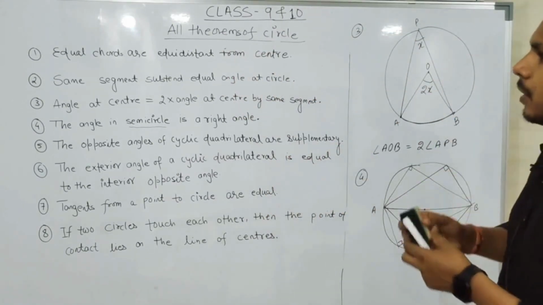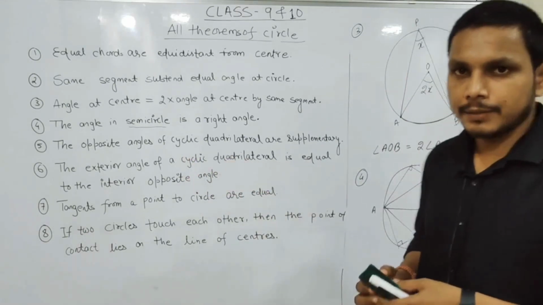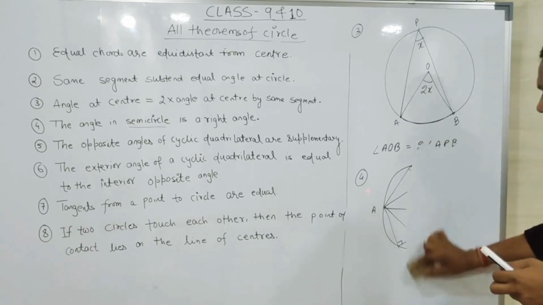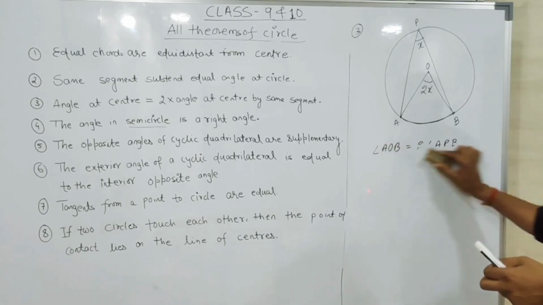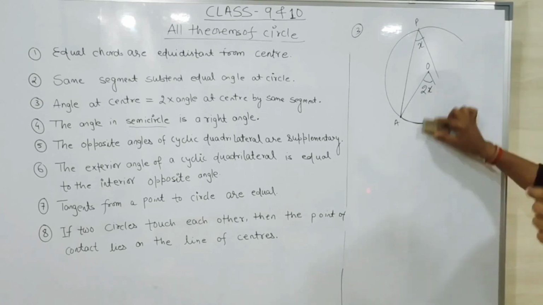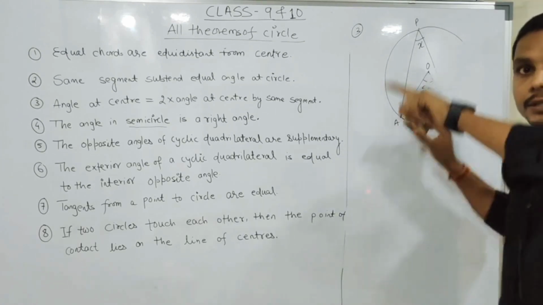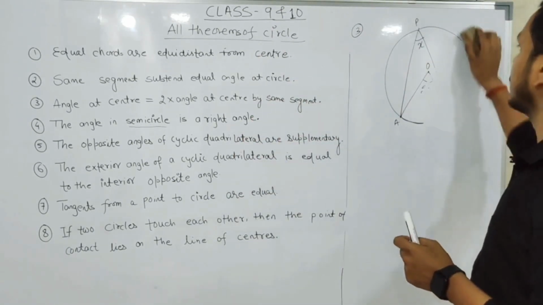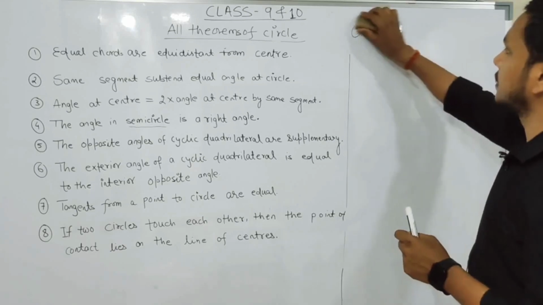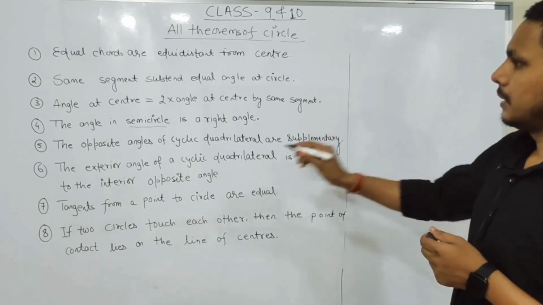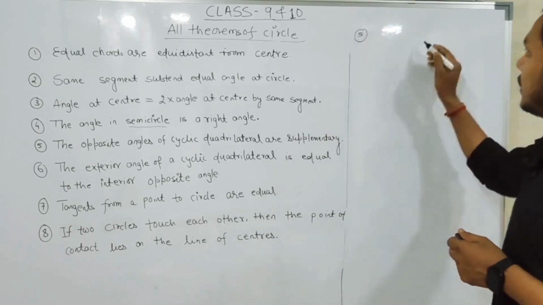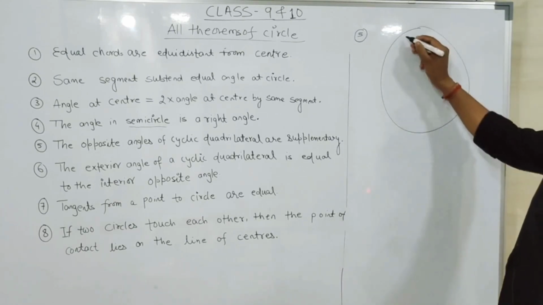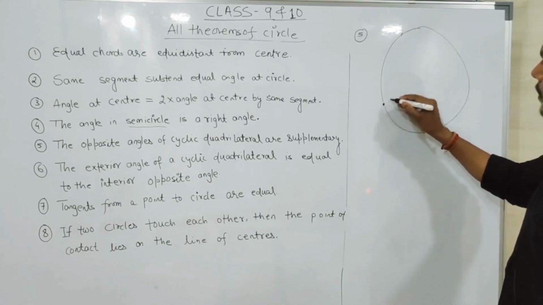So let's draw. First of all, what is a cyclic quadrilateral? Simple: if you are drawing a quadrilateral and the vertices of the quadrilateral lie on the circumference of a circle, that is known as a cyclic quadrilateral. So for the fifth one, now draw the circle. Okay? Take 4 points. Simple. Join them.